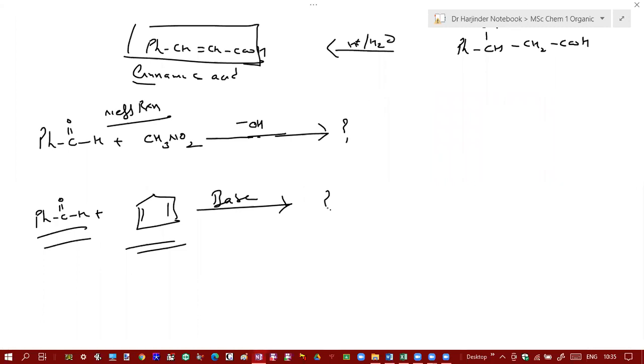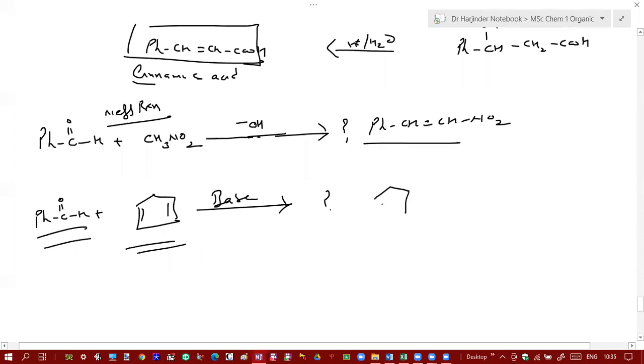In the first one, a nitro group will be attached: PhCH double bond CHCH2NO2. This one. Yes sir. And in the second, the cyclopentadiene ring will be attached, with a C double bond. This one. Yes, sir. Okay. So beta, this was your Knoevenagel condensation.